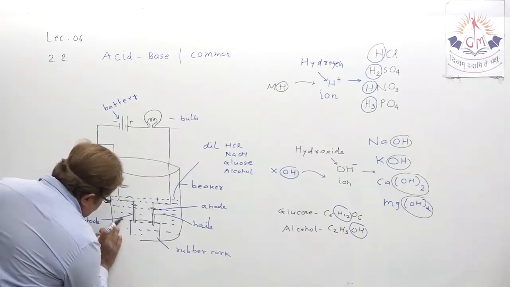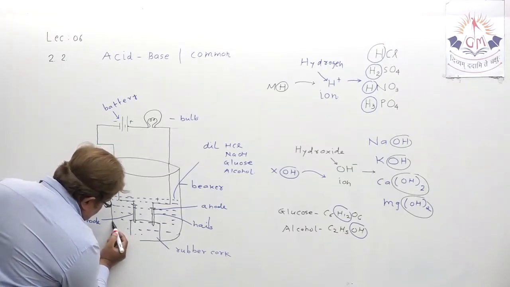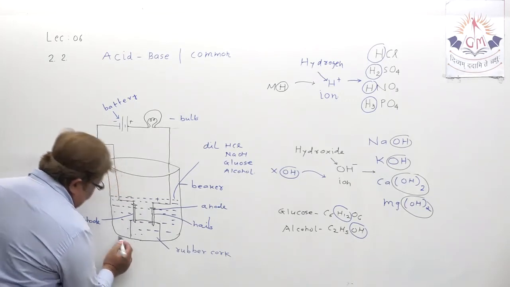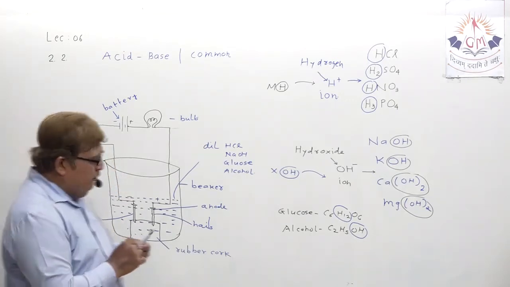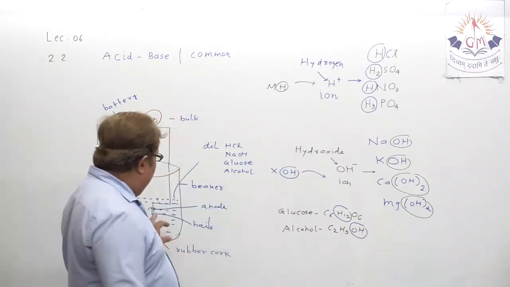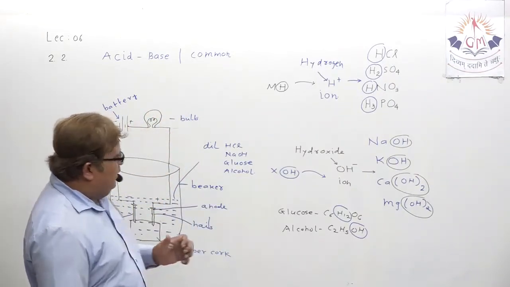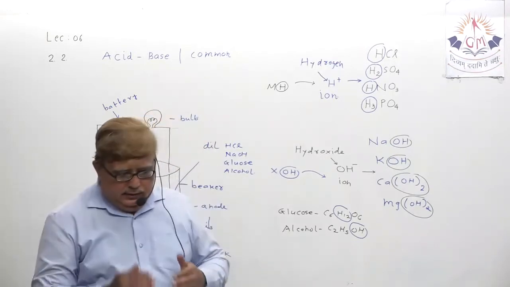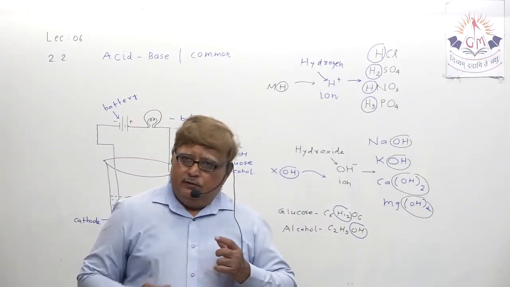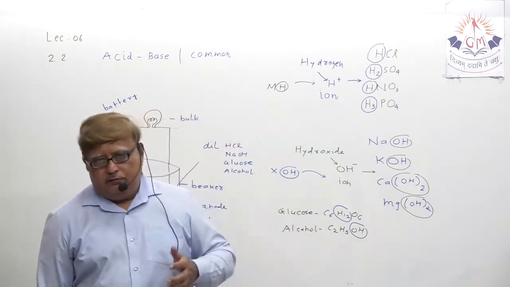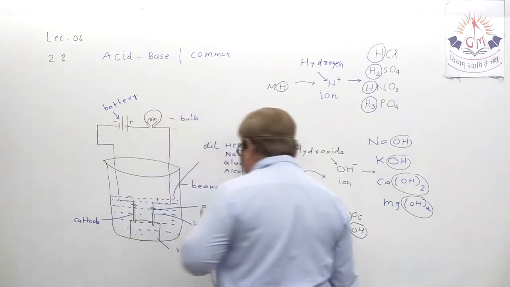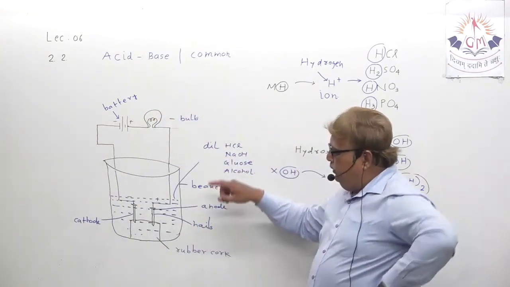Understand? Now, my dear student, I want to explain to you what actually happens. You all know very well one thing, that whenever acid and base are taken here in dilution form, they release which ions? Acid releases H plus ion and base releases OH minus ion.